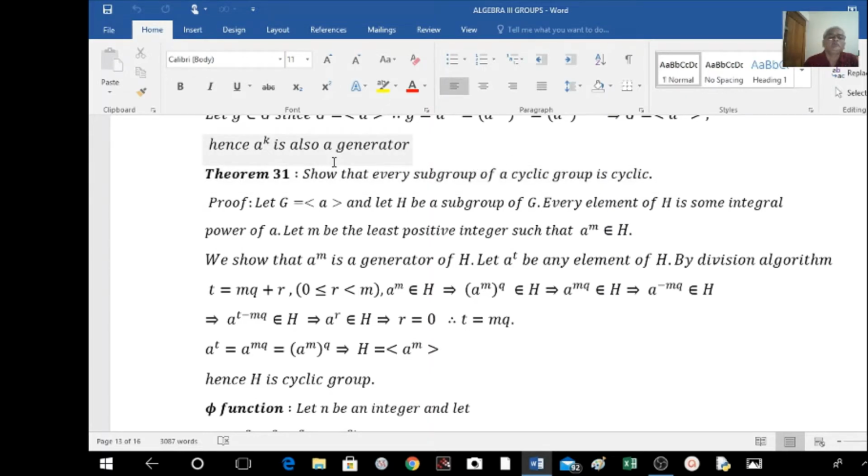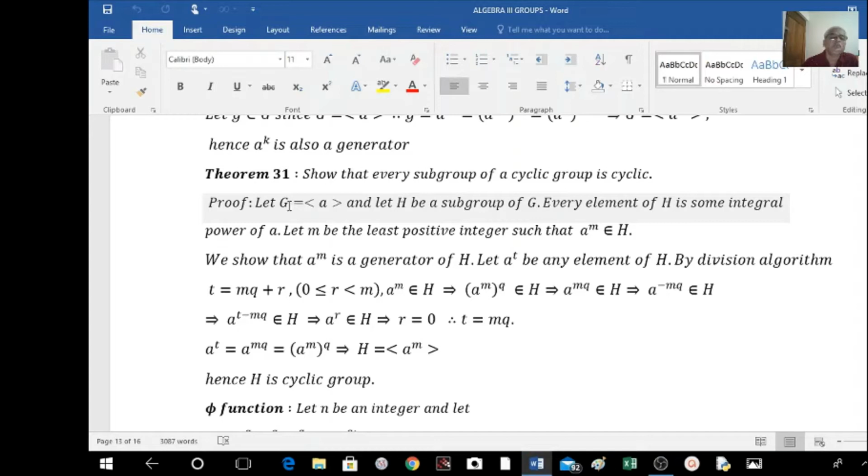In this video, we go for some more theorems on cyclic groups. This is the theorem: show that every subgroup of a cyclic group is cyclic. Let me consider G is a cyclic group and H is a subgroup of G. We try to show that H is also a cyclic group.